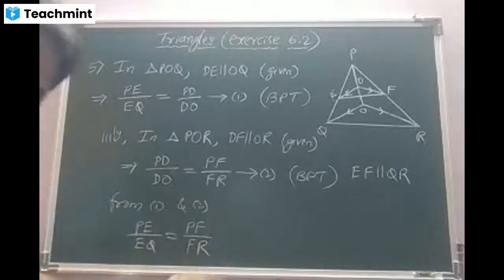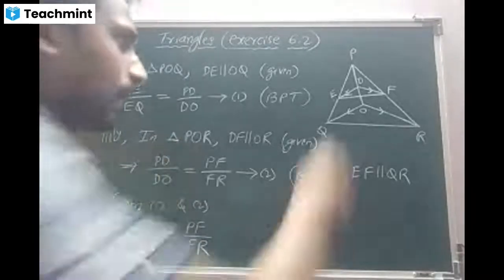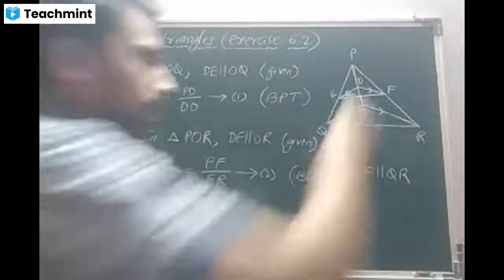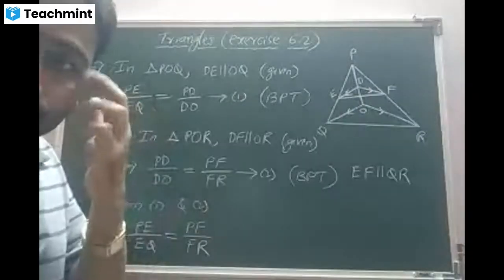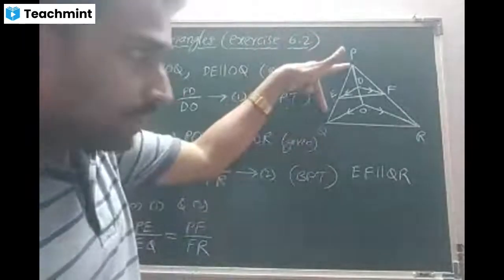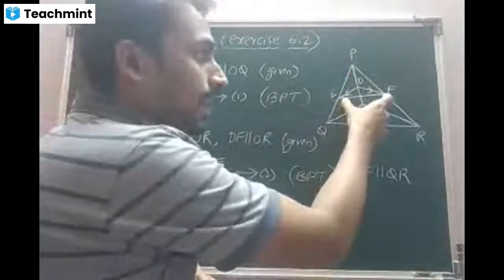Now focus on the last concept. What did we get? We got PE by EQ, part by part, equal to PF by FR, in the triangle. What does it mean? It means this side and this side are divided proportionately by the line EF.